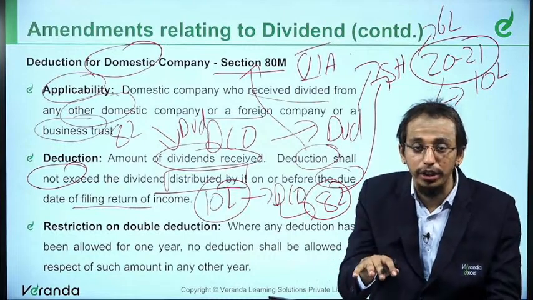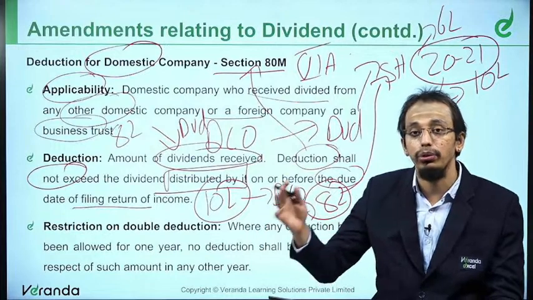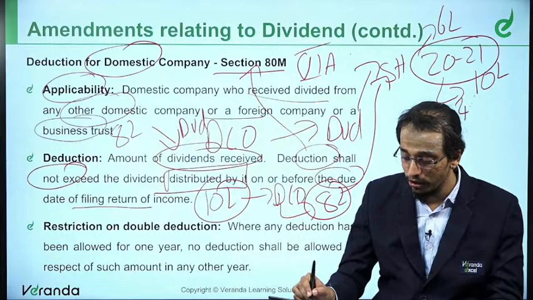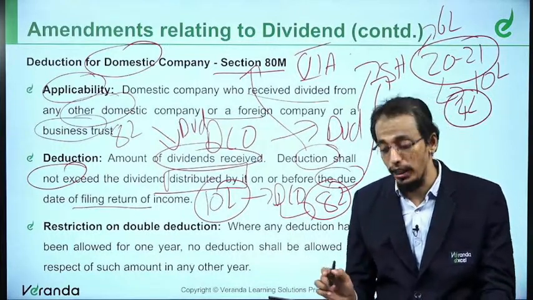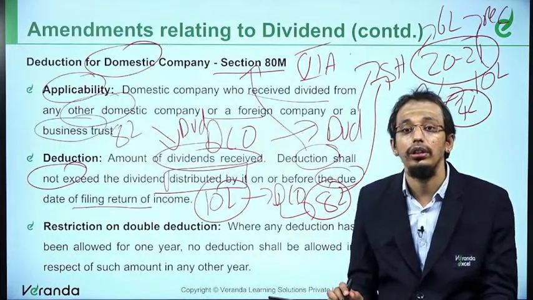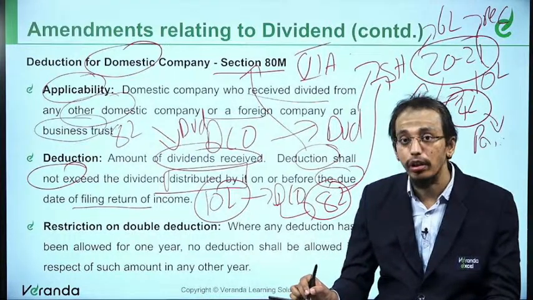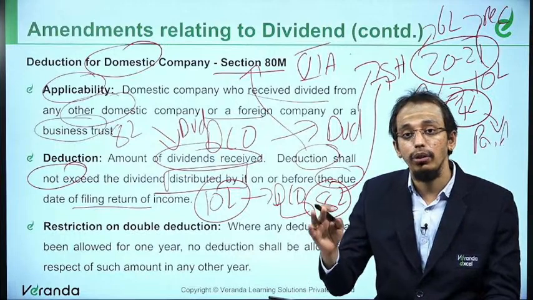During the same period, the dividend paid is, let's say, 4 lakhs. So the dividend received is 10 lakhs, dividends paid is 4 lakhs. Now 10 lakhs or 4 lakhs, whichever is lower, we will say 4 lakhs.